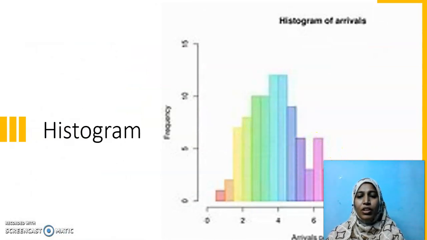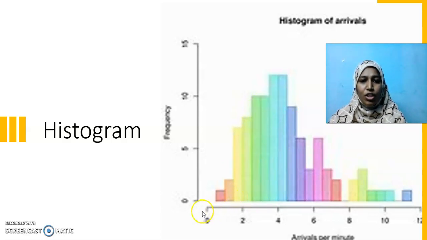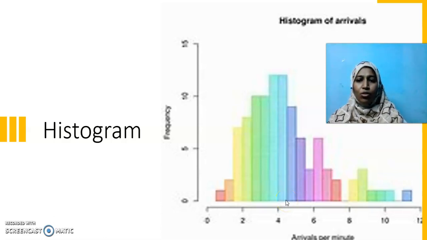Then the thing is histogram. The very special thing about histogram is it is about representation of continuous data. See, it should be very continuous. From 0 to 2, 2 to 4, all these widths should be equal. From 0 to 2, see here 1, 2, 3, 4 bars are there. Similarly, from 2 to 4 also you will have 4 bars. 1, 2, 3, 4. These are the basic things that a histogram should have.